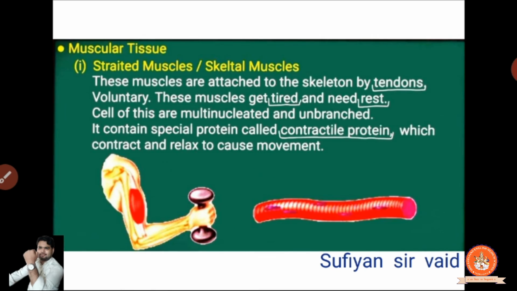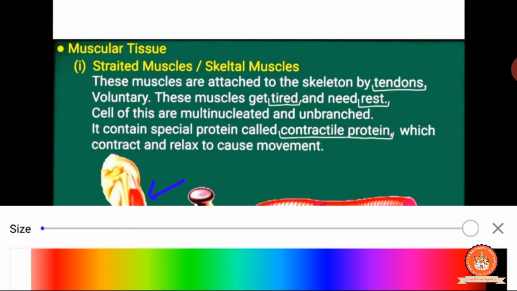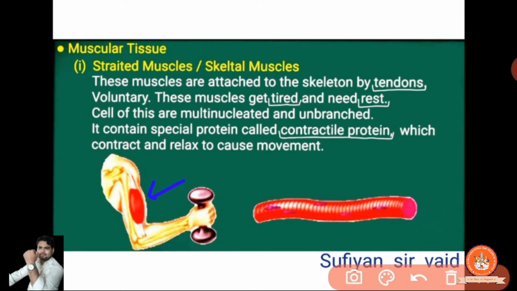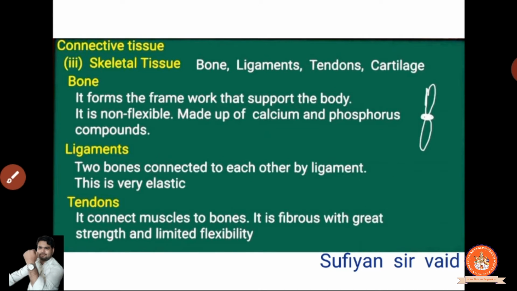You can observe here that these are our muscles, and this muscle is going to be connected from the shoulder bone to this elbow bone. This green portion you are observing, the green color, what is it? It's a tendon. Clear? This green portion of tendon is connected with the muscle and with the shoulder. Clear? So it connects the muscles and bones. Clear?